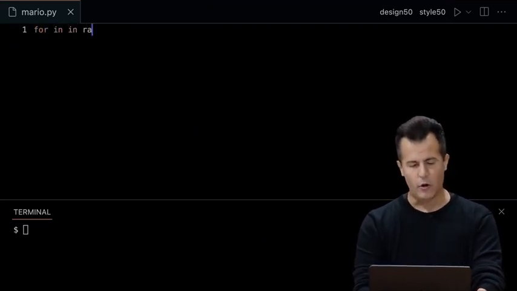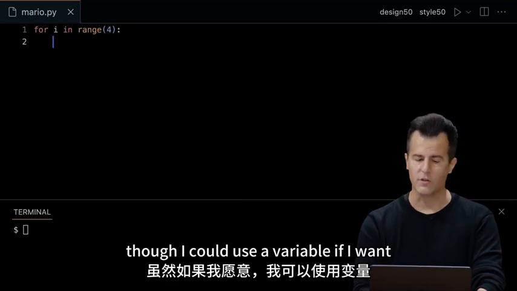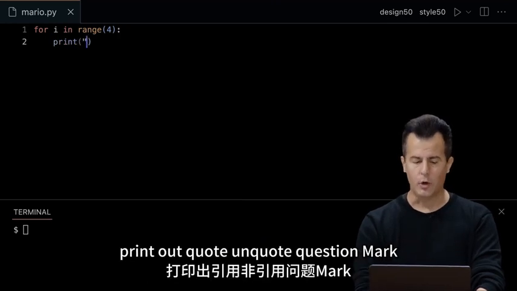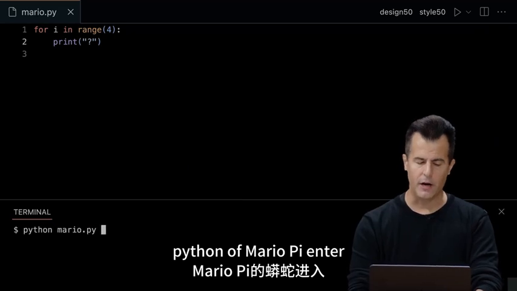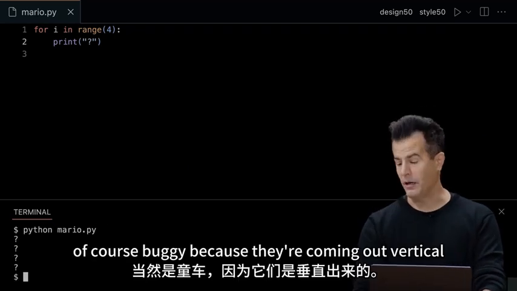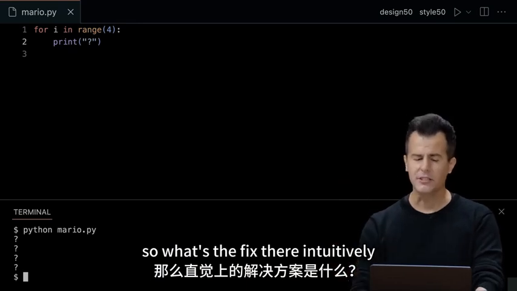For i in range of, let's say, 4, though I could use a variable if I want, print out, quote unquote, question mark. And let's try this. Python of mario.py, enter. This is, of course, buggy because they're coming out vertical instead of horizontal. So what's the fix there intuitively?